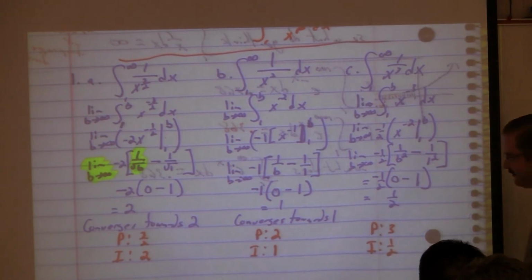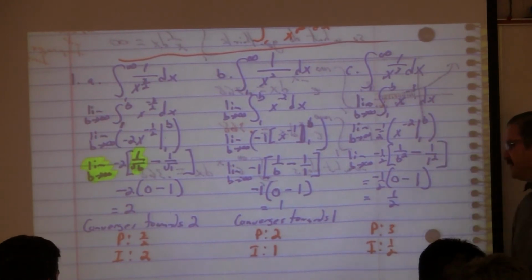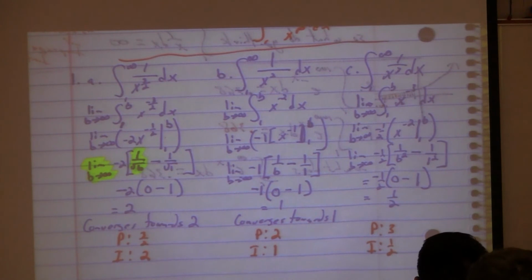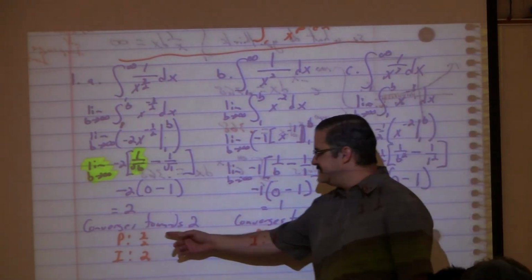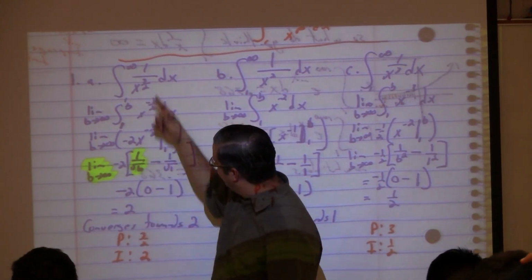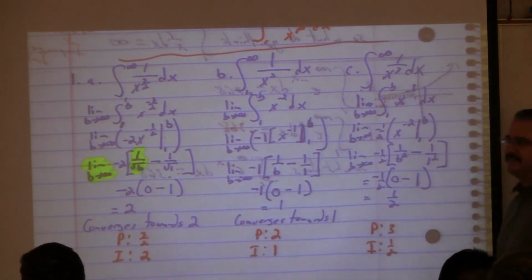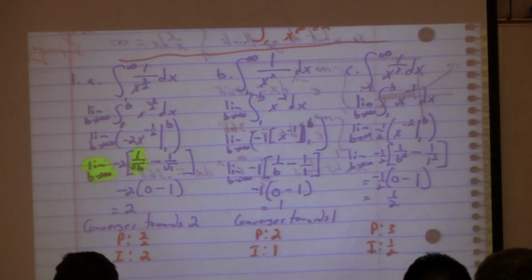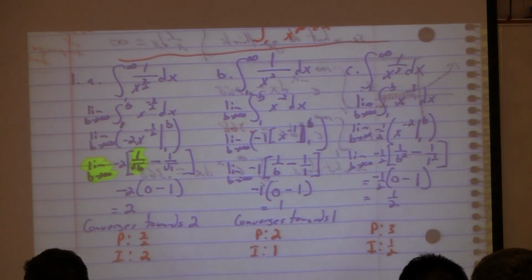I don't know if you guys can do it. See if there's a relation between the power and the value that we're converging towards. 3 over 2, 3 and 2. How could knowing this help me find this? Because I don't want to have to do all this work. I want to be able to go from that, boom, to that. And all of these are P series that are converging.